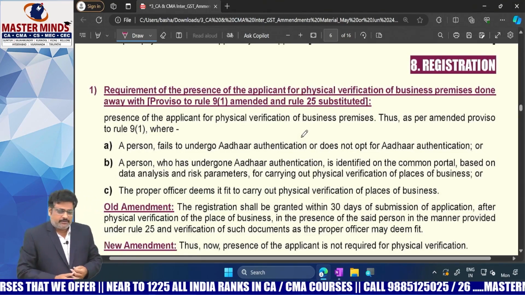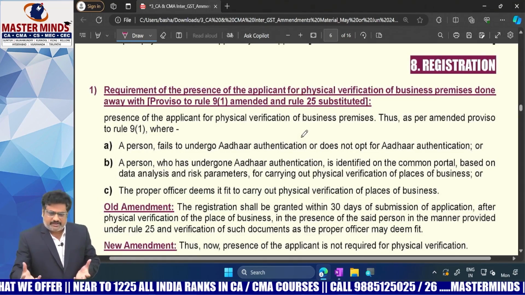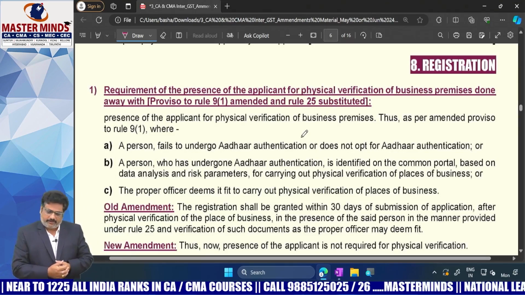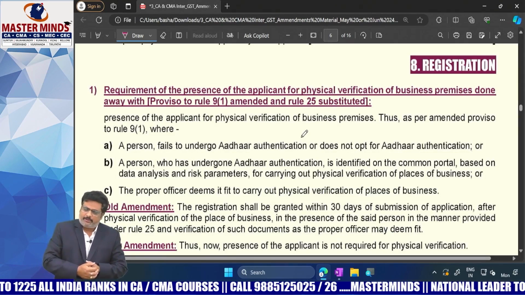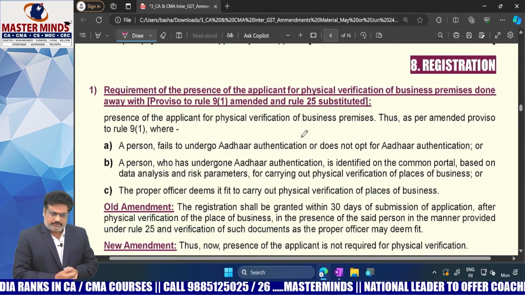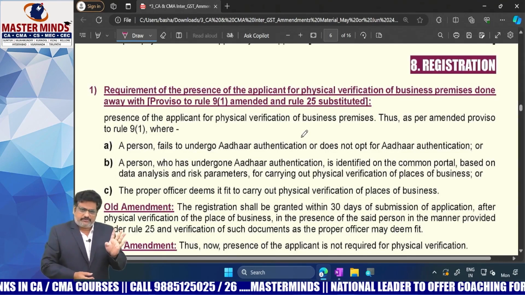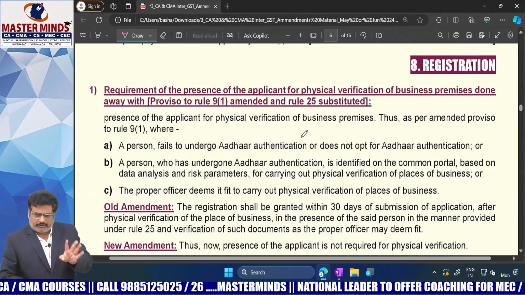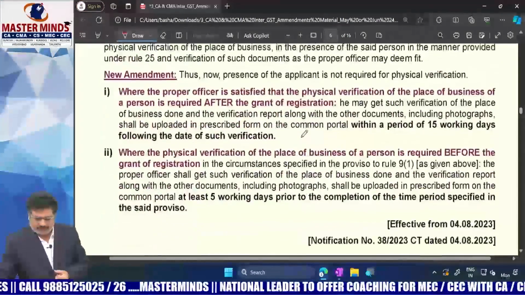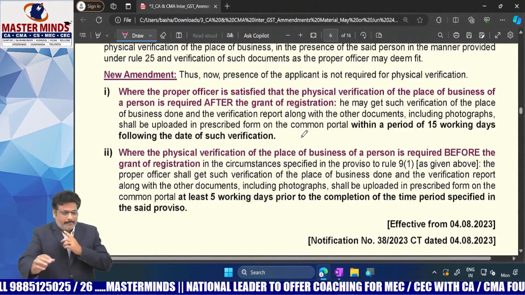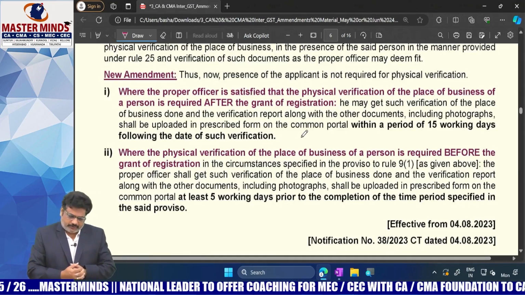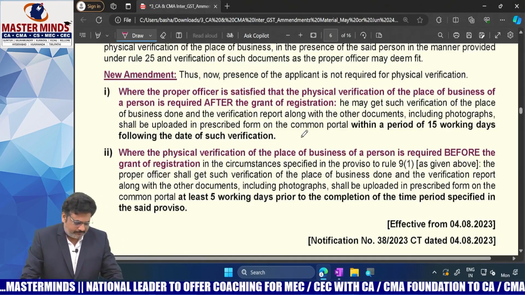Third, if the government risk assessment system wants to do the physical verification. And fourth, even though everything is good, if the department wants to do the physical verification. These are the 4 cases where the physical verification can be done.